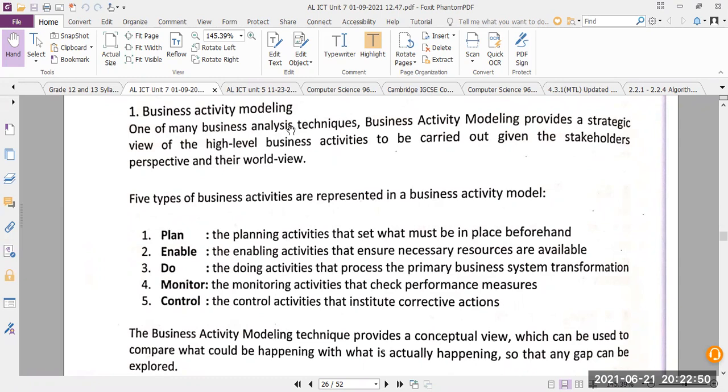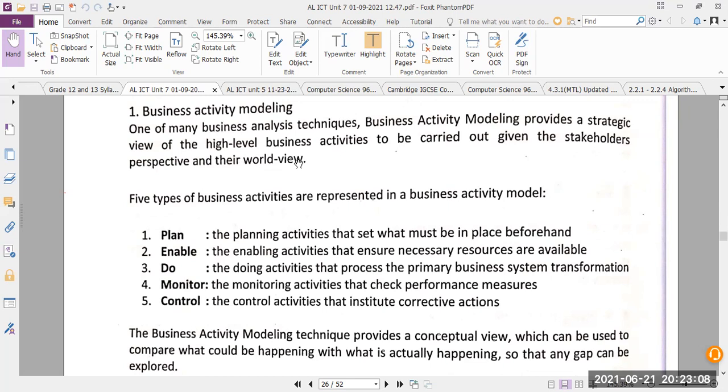One of many business analysis techniques, business activity modeling provides a strategic view of high-level business activities to be carried out, given the stakeholders' perspective and their worldview.